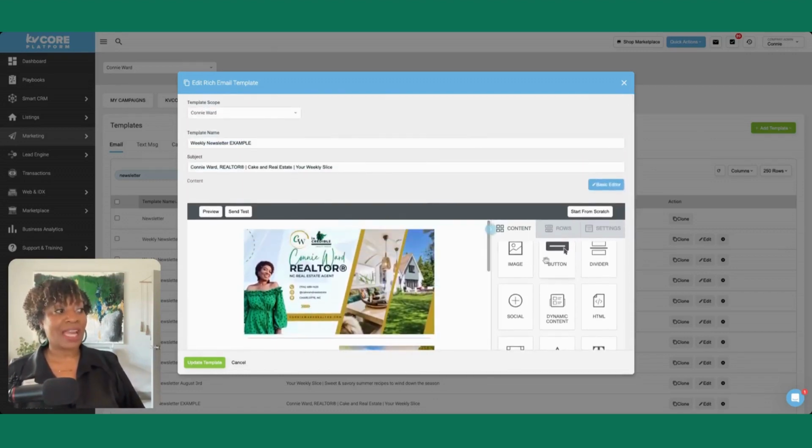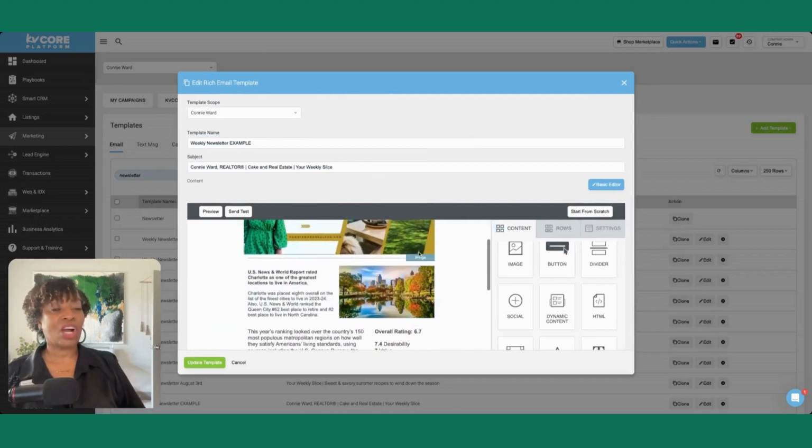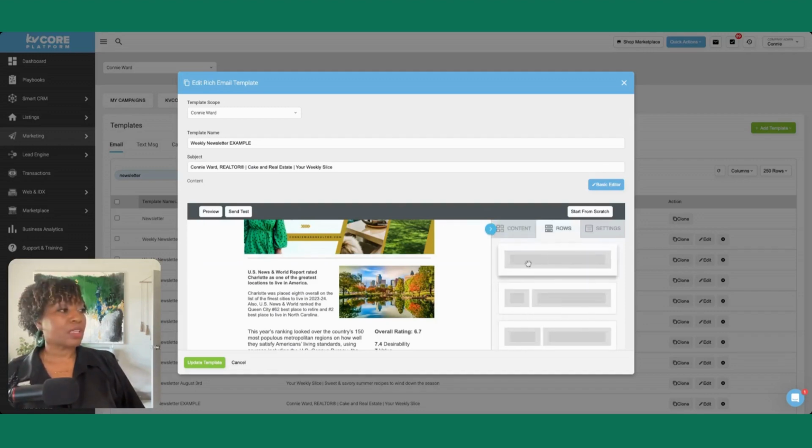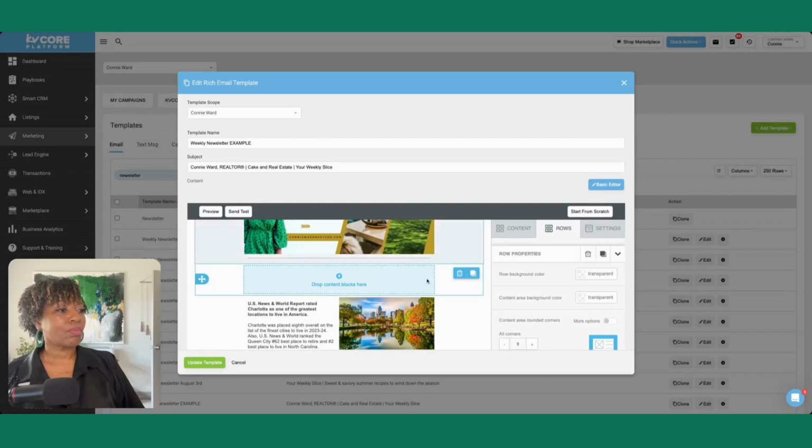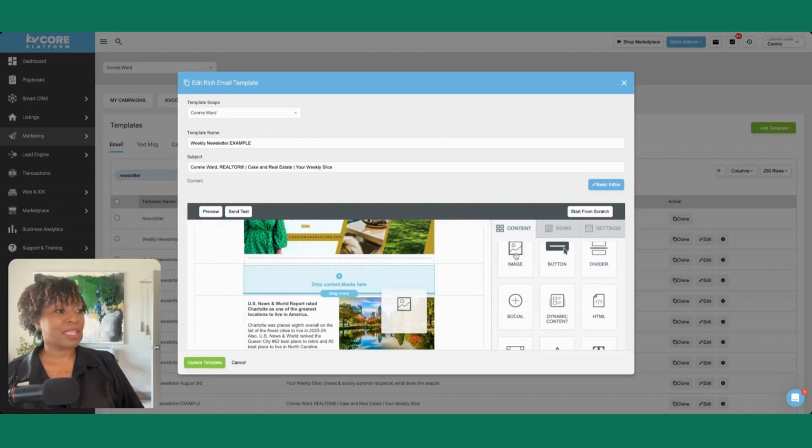On my newsletter, I do have a subheader underneath my main image, and I want to add that here. Now, I don't remember if it's above or below, but let's just say it's below. So I'm going to click row and I'm going to add an extra content block.